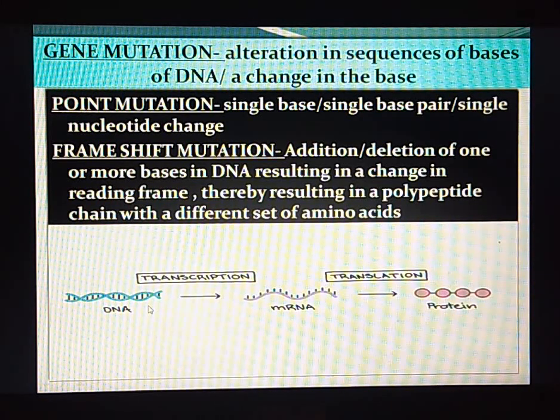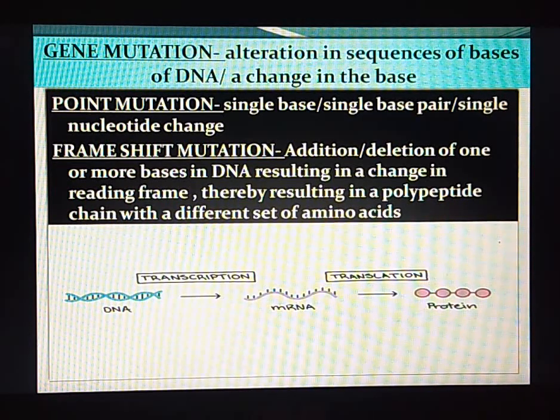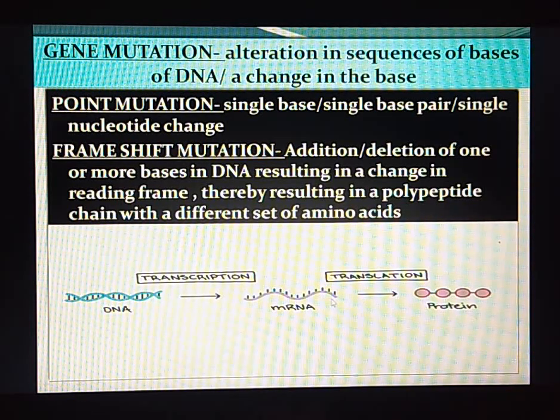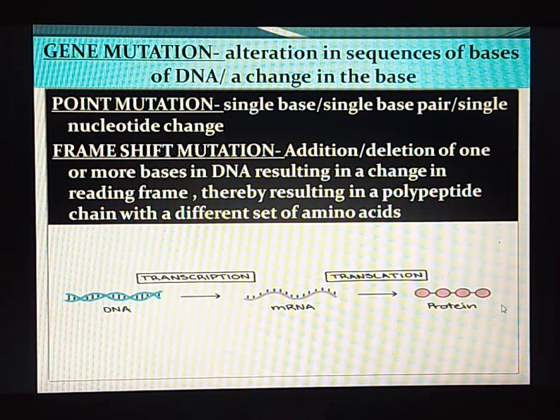So DNA will undergo the transcription process to release mRNA. There are 3 types of RNA that are formed, but we will just brief out what happens during this transcription. So DNA will undergo transcription and it will give mRNA, tRNA and rRNA. The main mRNA will release proteins.